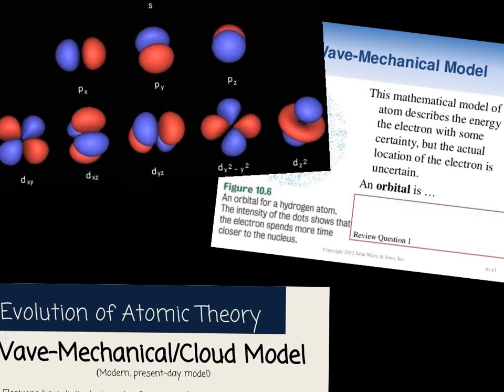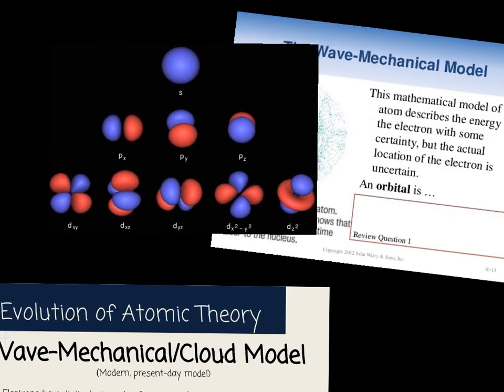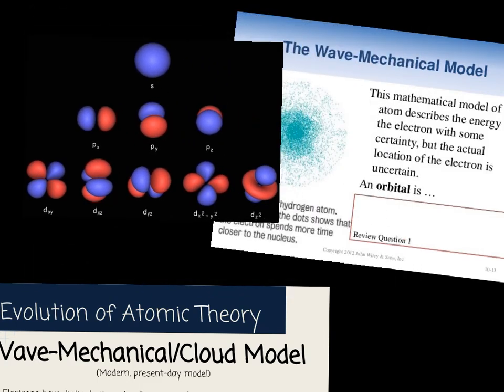So these shapes right here, this S shape and these P shapes, Px, Py, Pz, for those of you who understand the coordinates from math, the x is the horizontal axis, the y is the vertical, and the z is front to back. And that's what that's referring to. It's showing you the areas around the nucleus. The nucleus would be right here in the center.